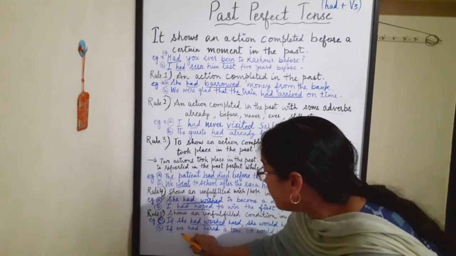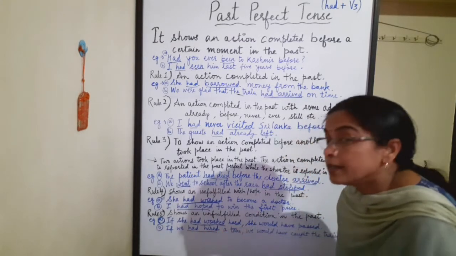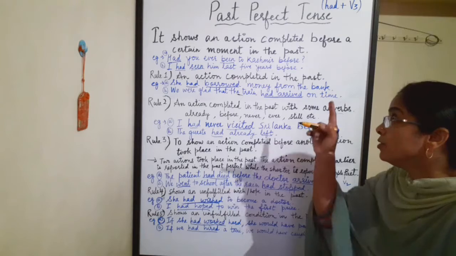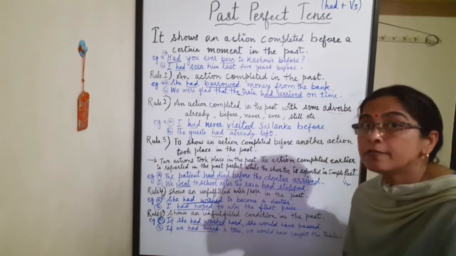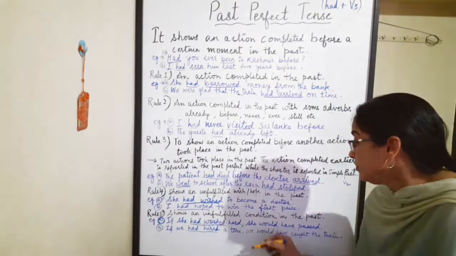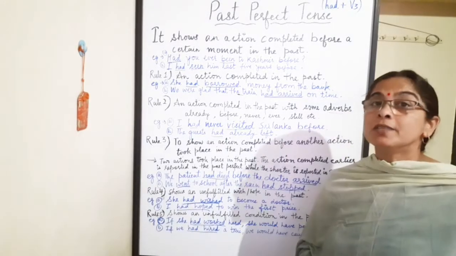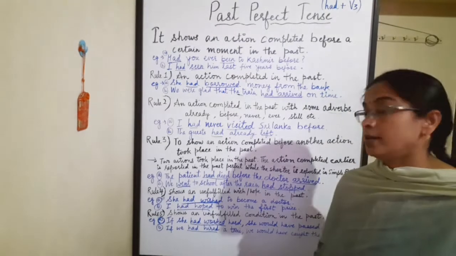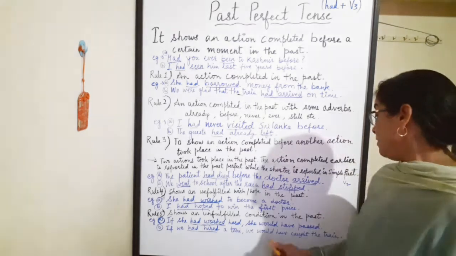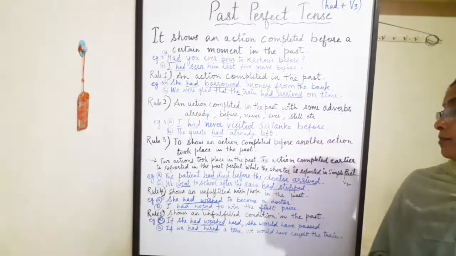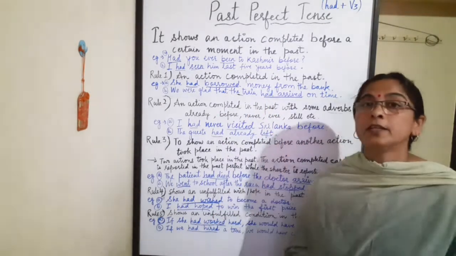Second example, if we had hired a taxi. Had hired tells us about the use of past perfect tense. That is had plus V3, V3 of hire. We would have caught the train. It means we missed the train. Why did we miss the train? Because we did not hire a taxi. So if we had hired a taxi, we would have caught the train. So these rules tell us about past perfect tense.